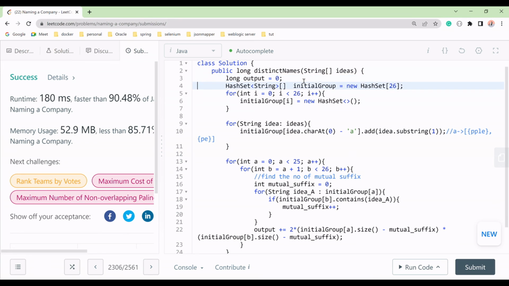Hello guys, you only have to update the data type to long and it will work. This was the mistake: we should take long as the output, because the return type is long. So please fix this and submit this one.